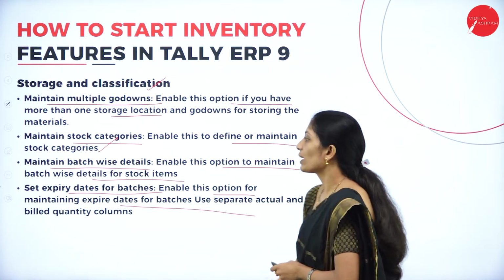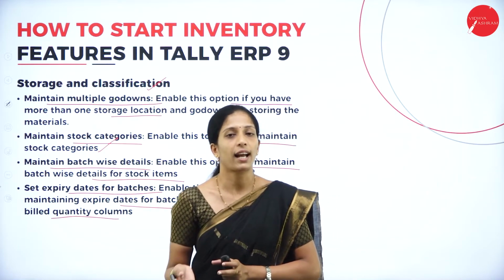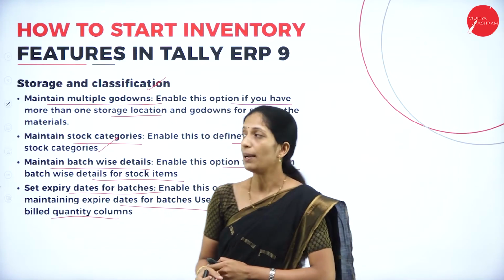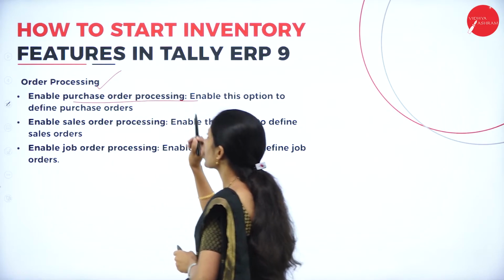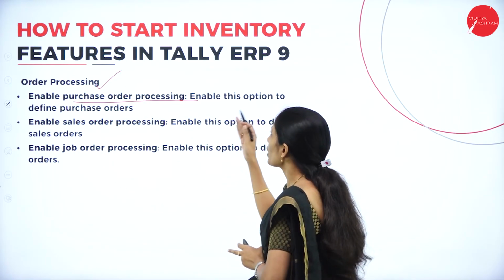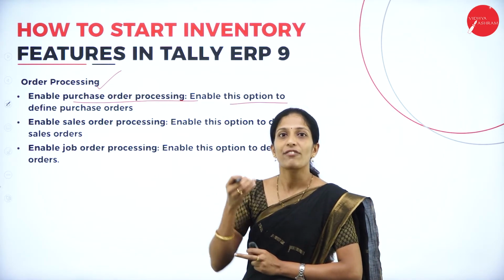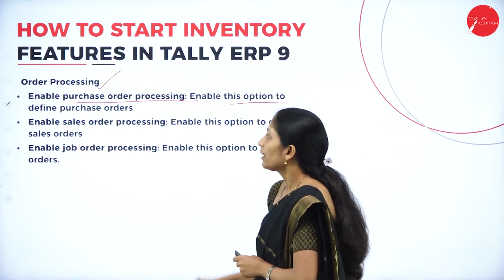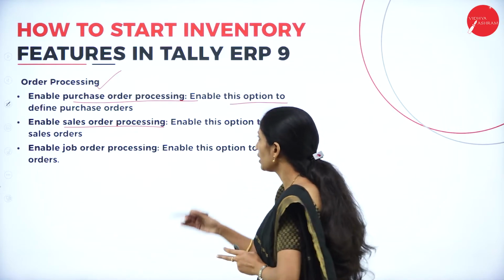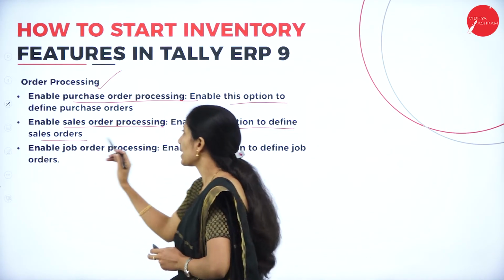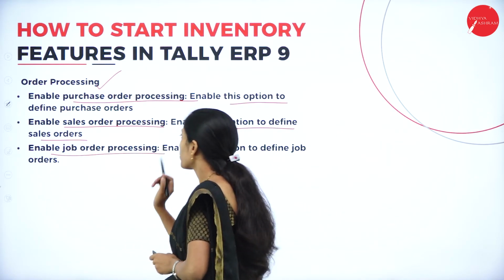Use separate actual as well as billed quantity columns. So by making the columns, they can create the expiry date of the batches. Next, under order processing, they can enable purchase order processing, which enables this option to define the purchase orders. So in order to define the purchase order, they can choose this. Next, enable sales order processing. Suppose they want to enter the sales order, then enable this option to enter the sale order.